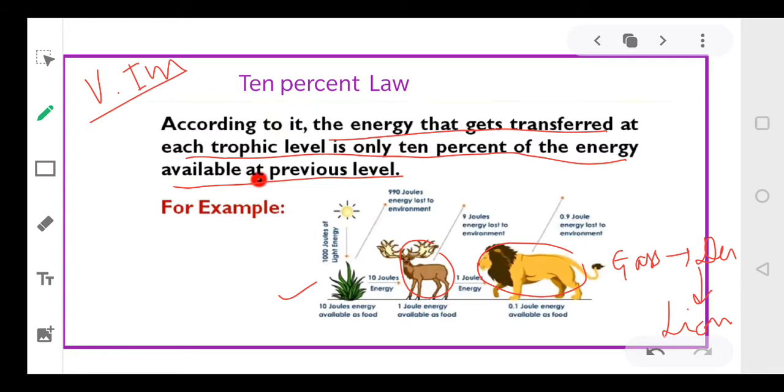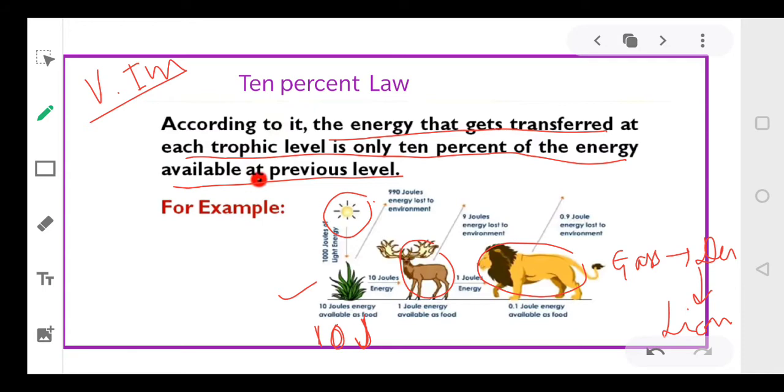नाउ सपोज करिए ग्रास के पास जो है, grass has 10 joules of energy. How much energy is available? The SI unit of energy is joules. So suppose करिए sun है, there was sun here. Now because the sun is providing you sunlight, plants will prepare their food with the help of sunlight. Okay.